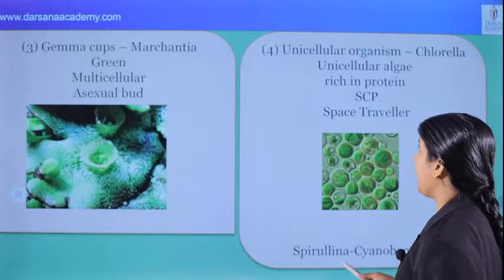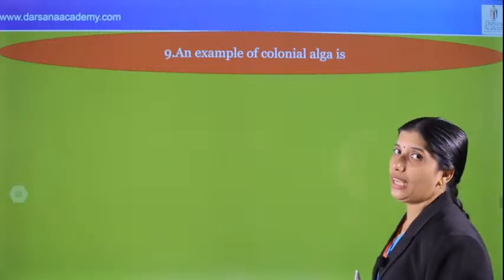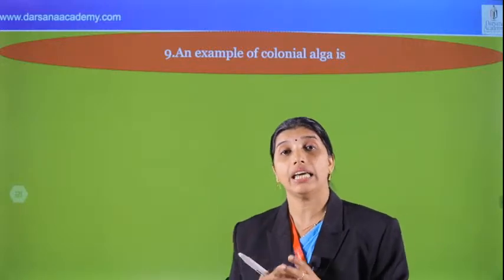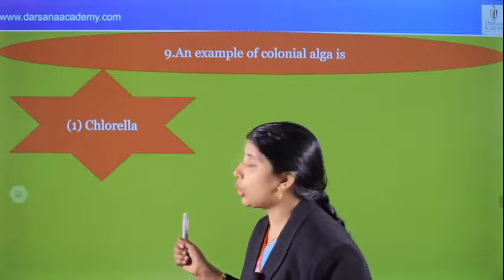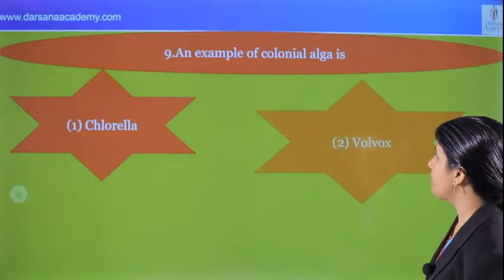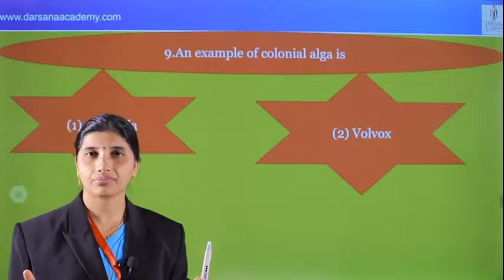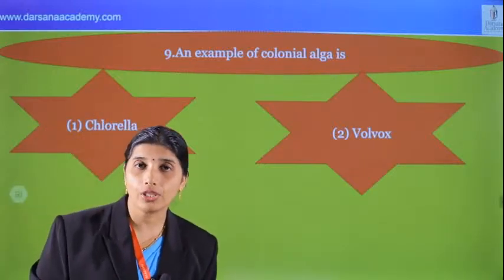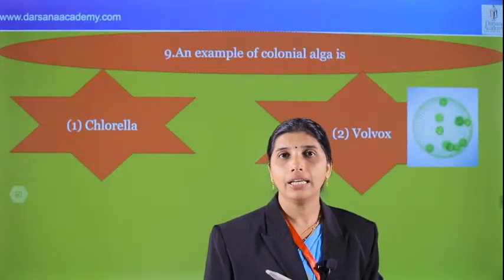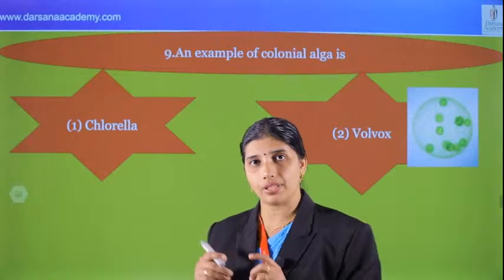Okay, and what about the next question? Question number 9. An example of colonial algae. Colonial, unicellular, filamentous, these types of points are there in the NCERT. What is colonial algae? We can see Chlorella. We had seen that it is unicellular, in the previous question. And what about the second, Volvox? We can see that Volvox, yes, they are colonial. Volvox is colonial. What is another point of Volvox? That is oogamous. Fucus is also oogamous. And Volvox is colonial also.